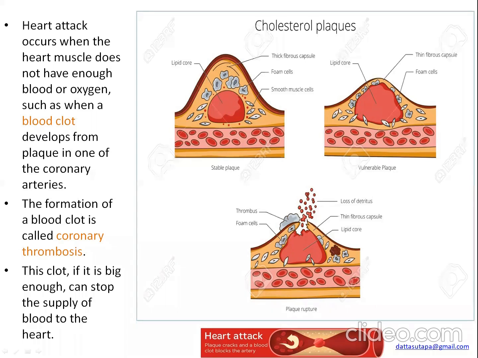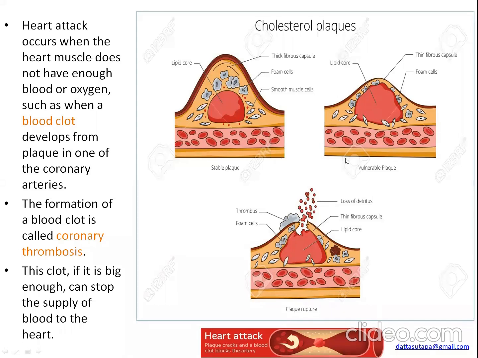In vulnerable plaque, the fibrous capsule is less here with numerous foam cells. Macrophages are also here. It is not labeled. Now, what happens? What is the function of macrophage?